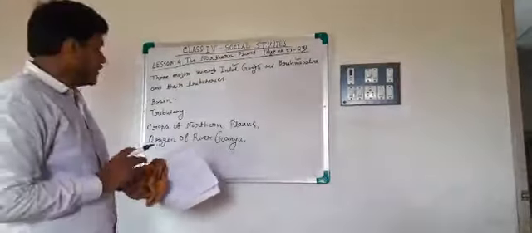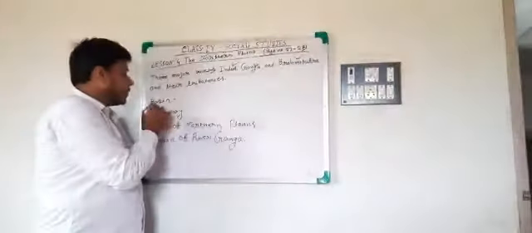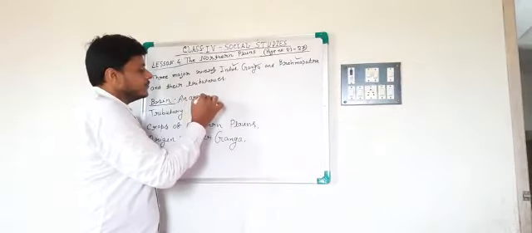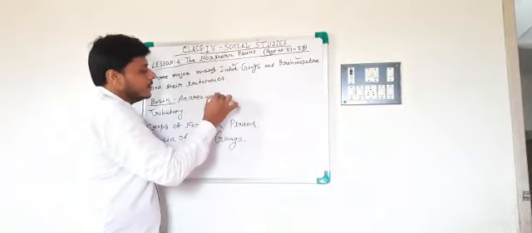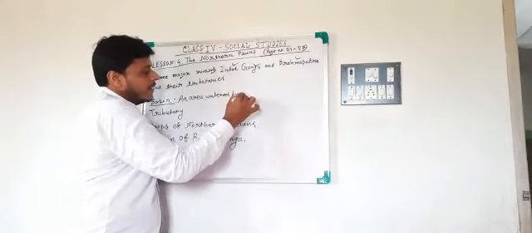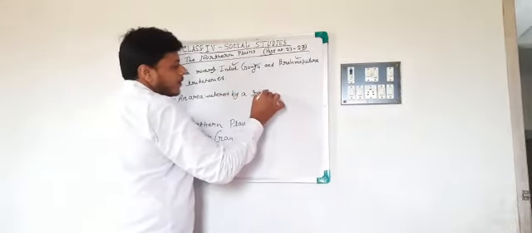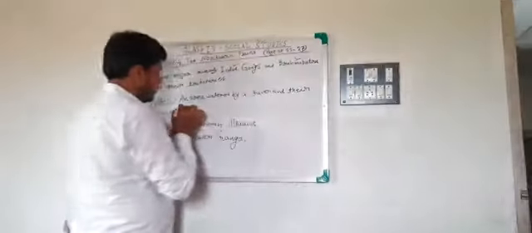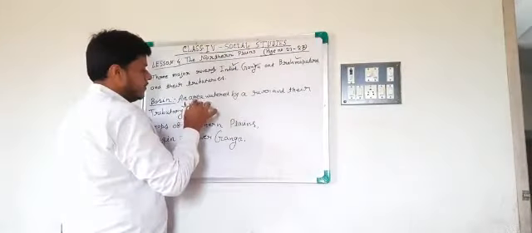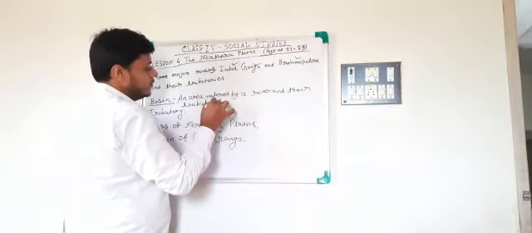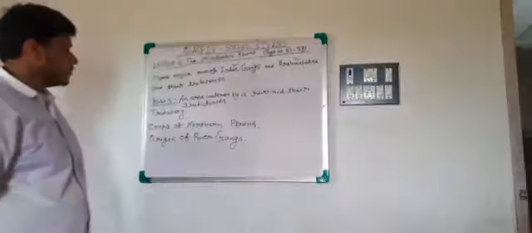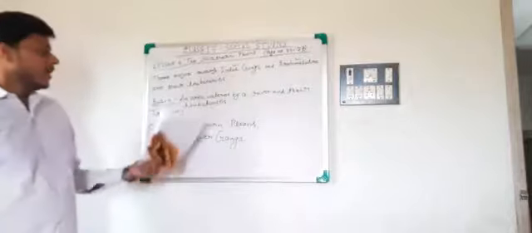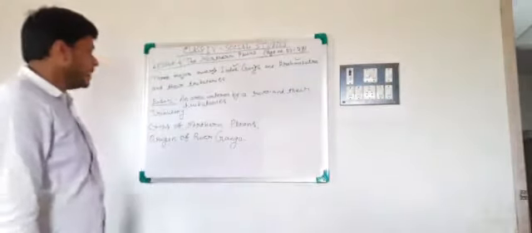Now you have to learn the word basin. What is basin? Basin means an area watered by a river and their tributaries. Tributaries means, do you know the term tributary? Tributary means the branches of the main river. So basin, an area watered by a river and their tributaries.